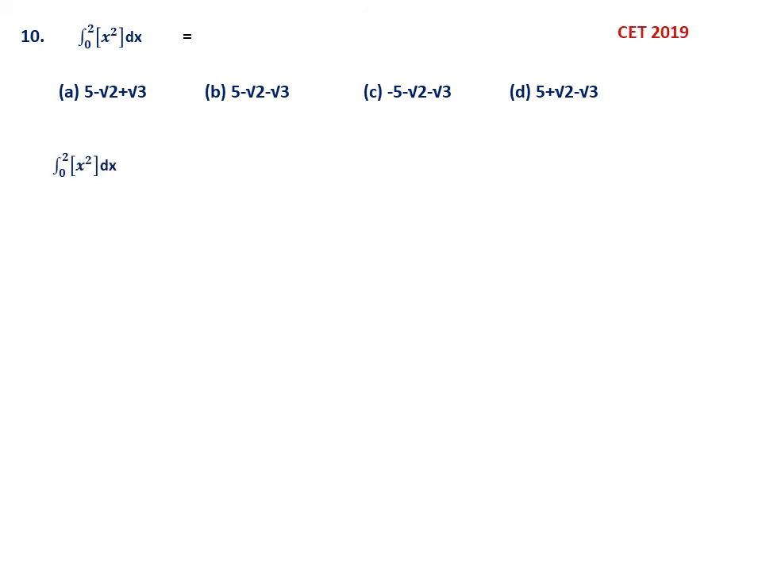So how to do this question? See, integral 0 to 2, greatest integer function of x square dx. If it is x, it is very simple. So what you have to do is, first you have to split like this. 0 to 1 of x square dx. Then 1 to root 2 you have to take, because root 2 lies between 0 and 2, using the property of definite integral. Then root 2 to root 3, because root 3 also lies between 0 and 2. Then root 3 to 2 of x square dx.